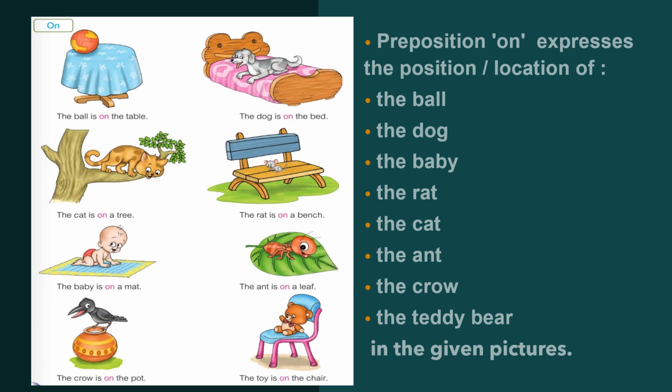Please note children, here we cannot say that the crow is in the pot. Okay, so preposition on is also used to express the location or the position of a thing or a person in relation to another object, and it also establishes a relation between two things, two persons, a thing or a person in a sentence.